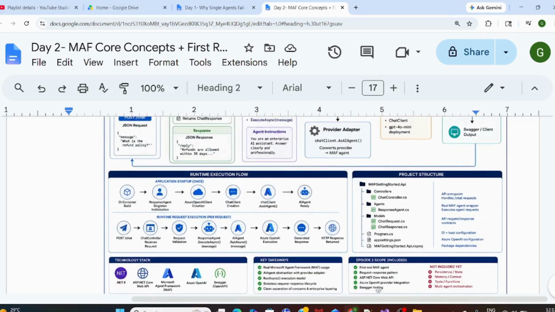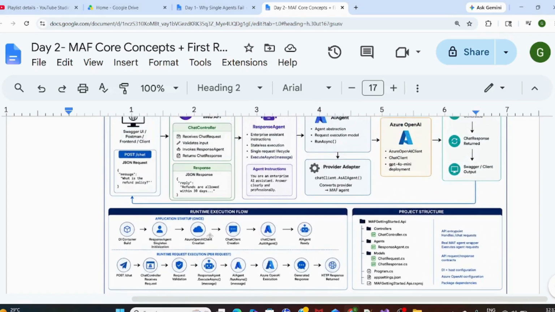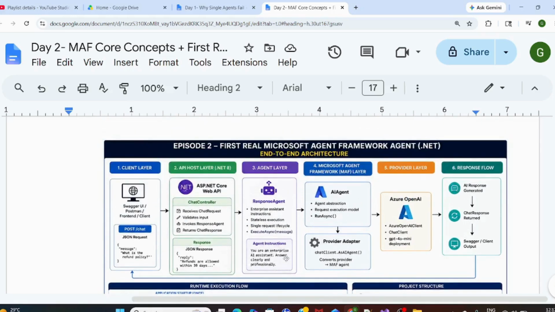We are using the MAF layer with the packages Microsoft.Agents.AI and Microsoft.Agents.AI.OpenAI. So these are the very important packages, and we are able to get a response. So let's see in the demo.